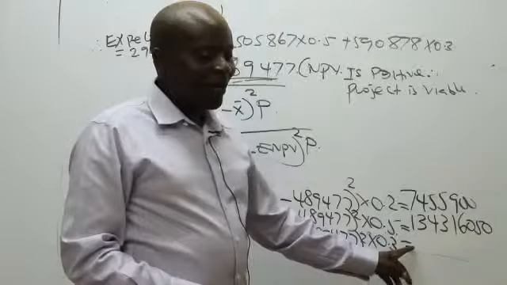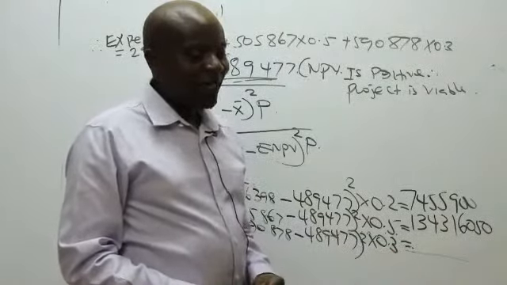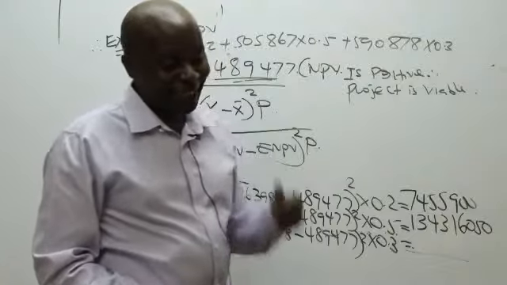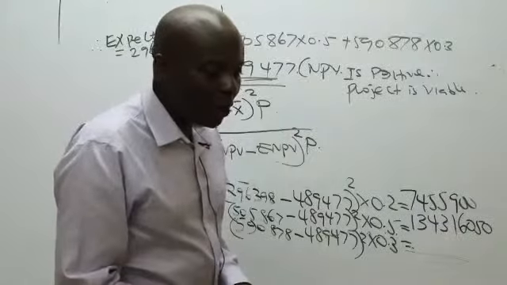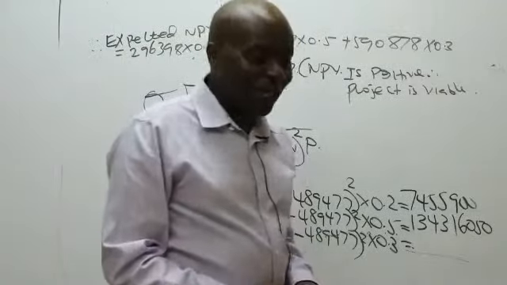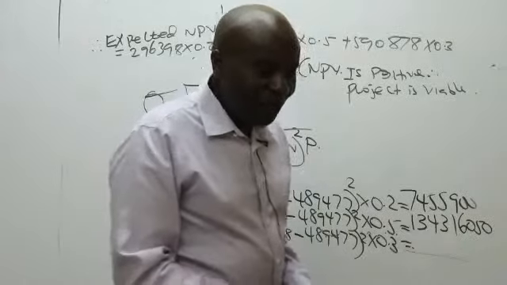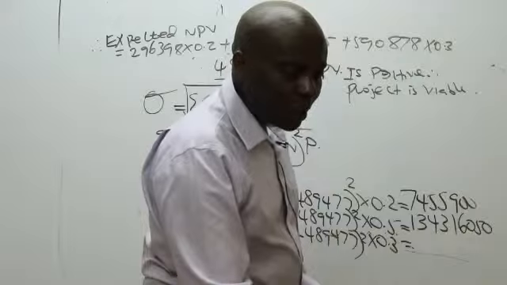The last one. Quite a huge one now. Used expected NPV. There's a question there. Thank you very much.